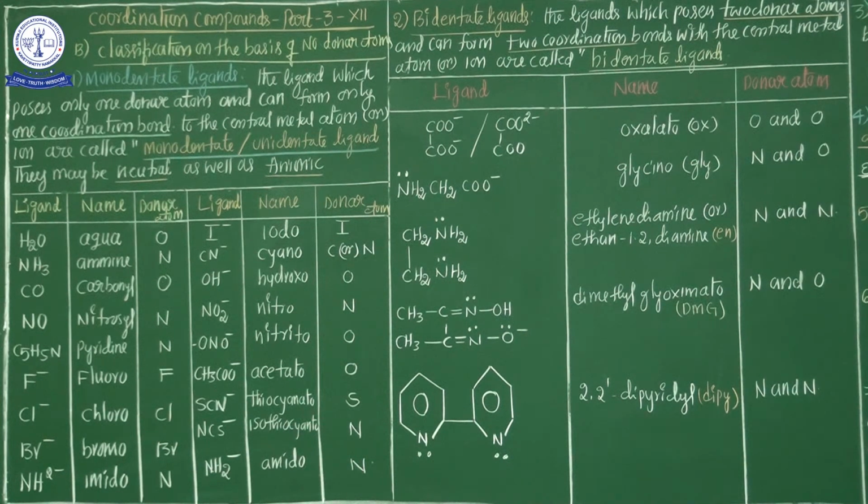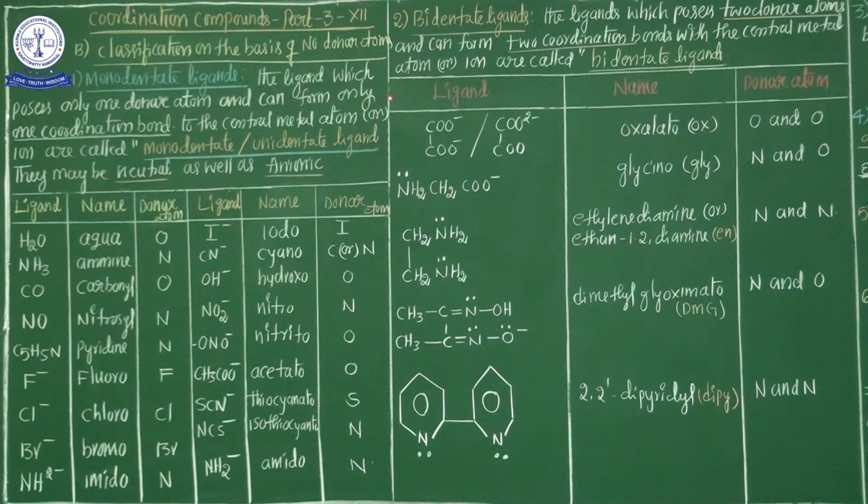This pronunciation is most important, especially for monodentate ligands. If the monodentate ligand is an anionic species, the name ends with O. Okay? These are the monodentate ligands.